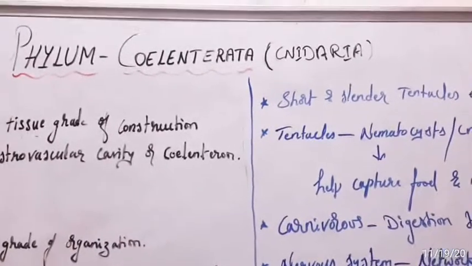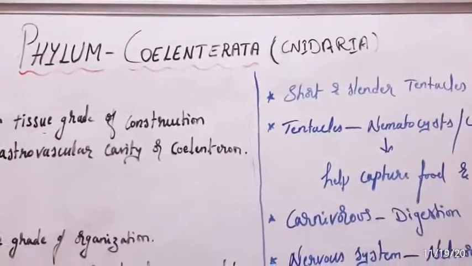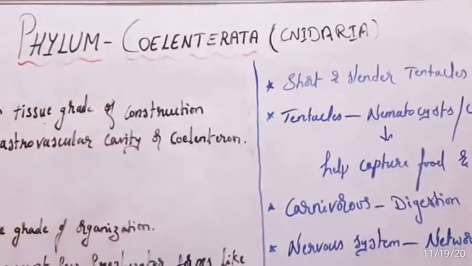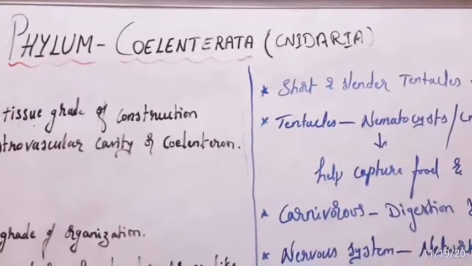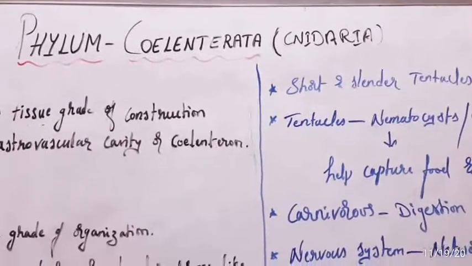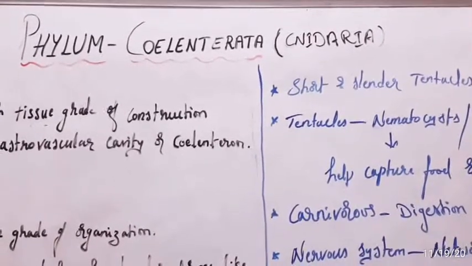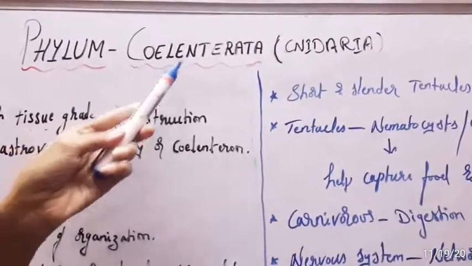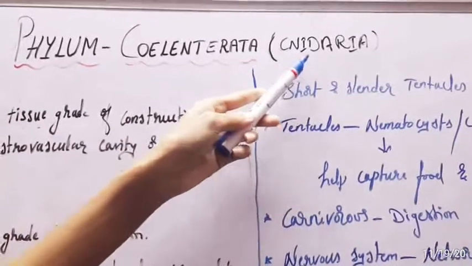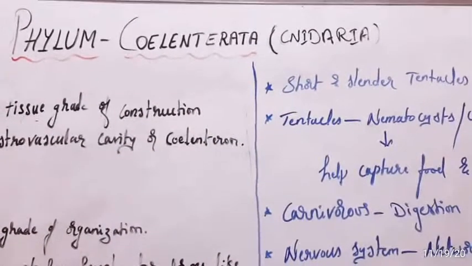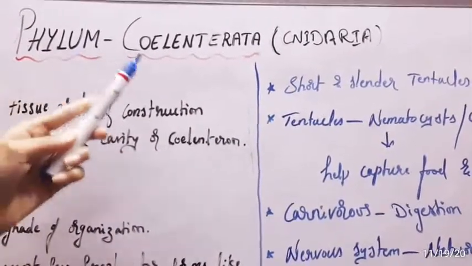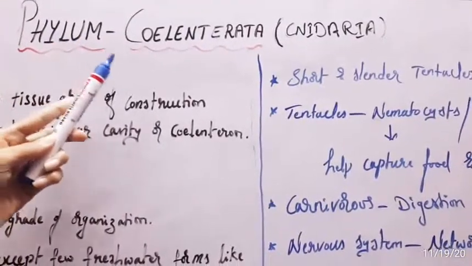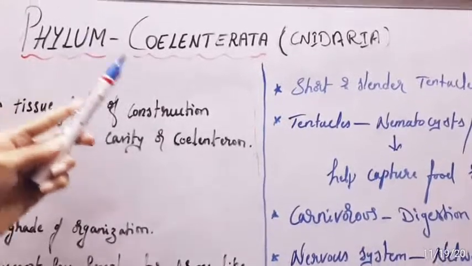Good morning to everyone. Today I am going to tell about the general characteristics of phylum Coelenterata. Before knowing the general characteristics of phylum Coelenterata, let us know what the coelenterates are. Coelenterates are also called Cnidaria. The phylum Coelenterata includes the multicellular animals with tissue grade of organization.